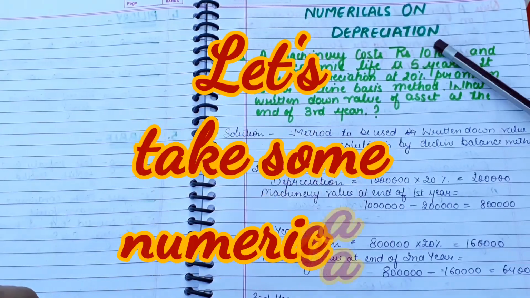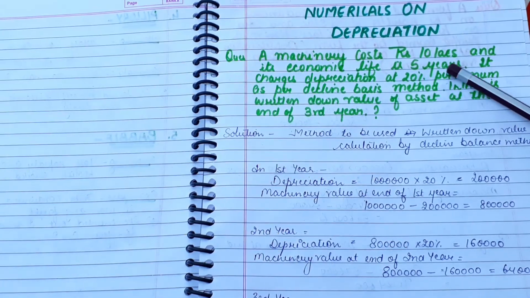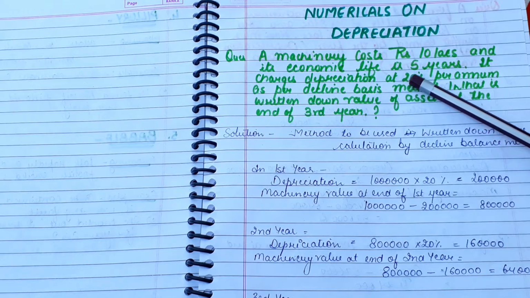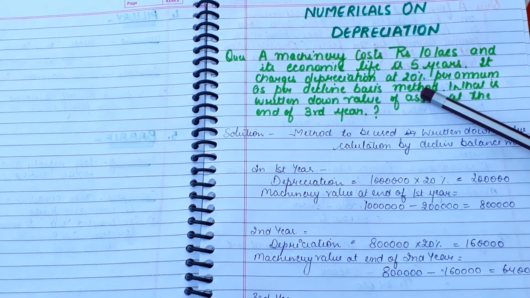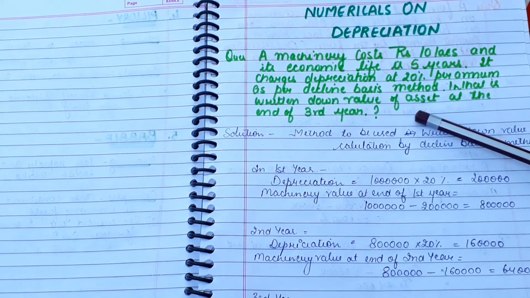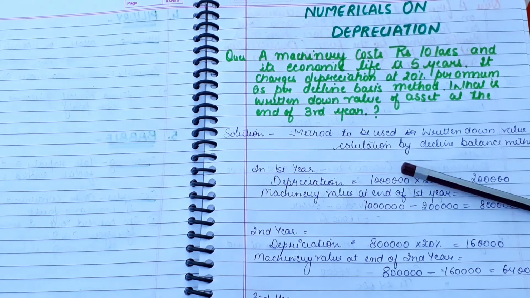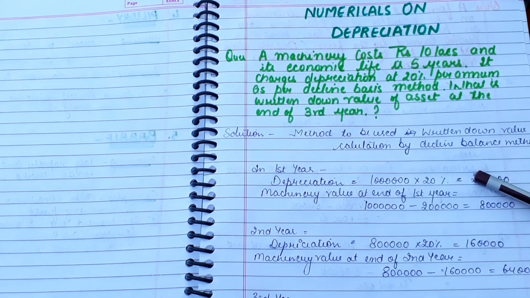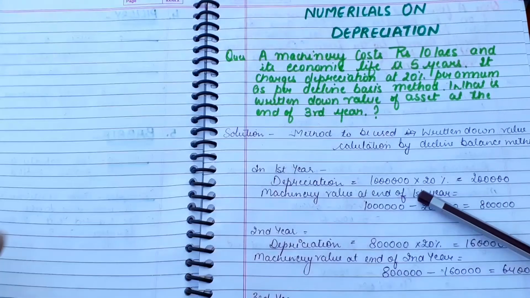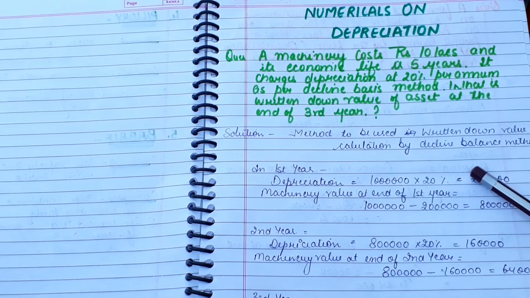So, numericals related to depreciation. First: a machinery costs rupees 10 lakhs and its economic life is 5 years. It charges depreciation at 20% per annum as per the declining balance method. What is the written down value of the asset at the end of the third year? So we have to calculate the value of the asset after the third year. The method to be used to calculate the value of the asset is the written down method.